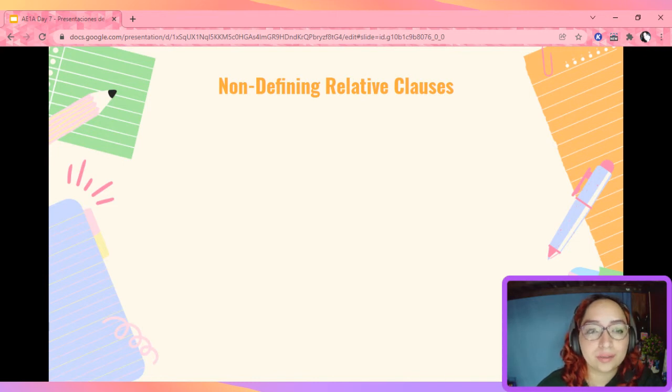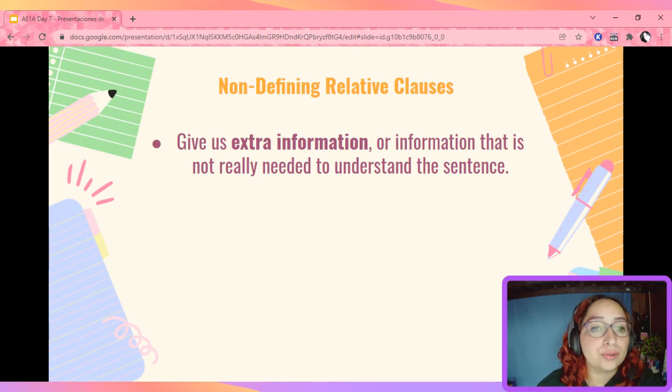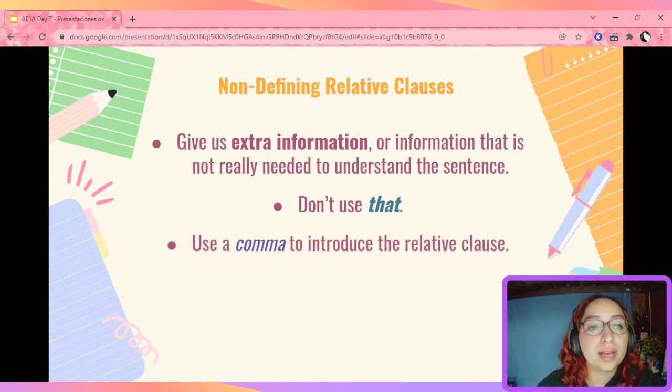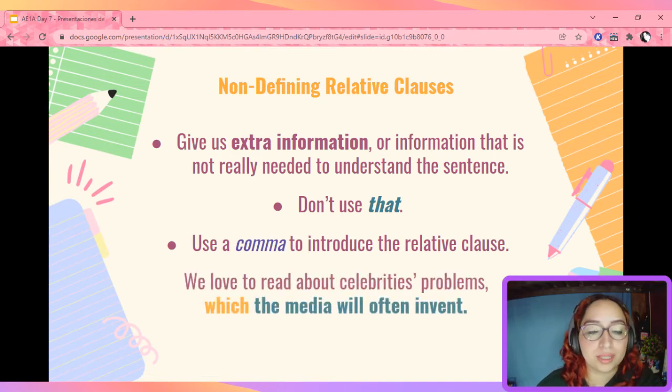Now, non-defining relative clauses. If you remember, they give us extra information or information that is not really needed to understand the sentence. We do not use the relative pronoun that. And we have to use a comma to introduce the relative clause. Look at the example. We love to read about celebrities' problems, which the media will often invent. If you notice, I am not using the relative pronoun that, and I have a comma before I begin my relative clause.